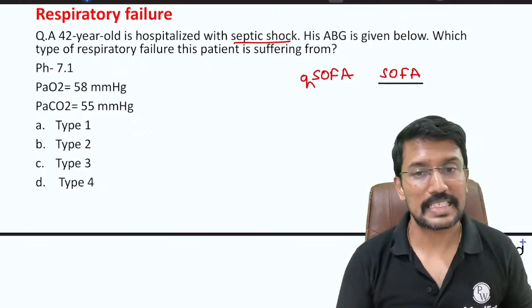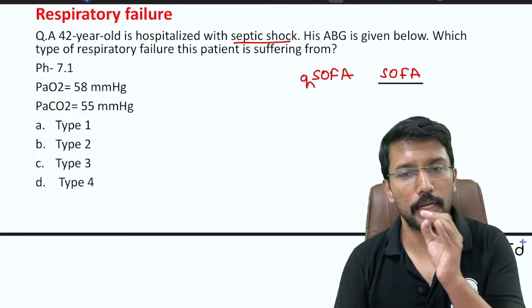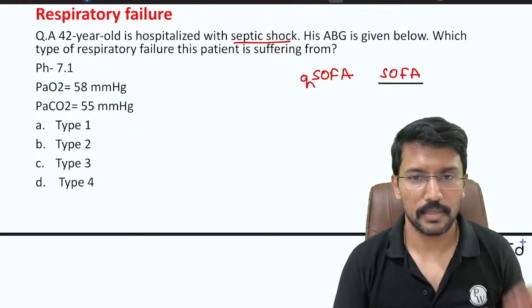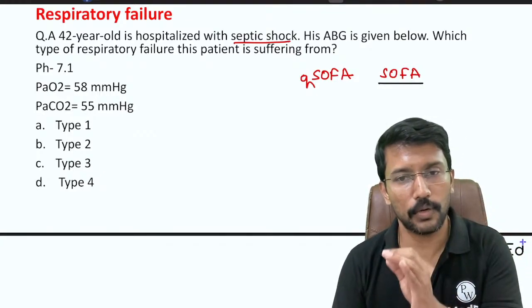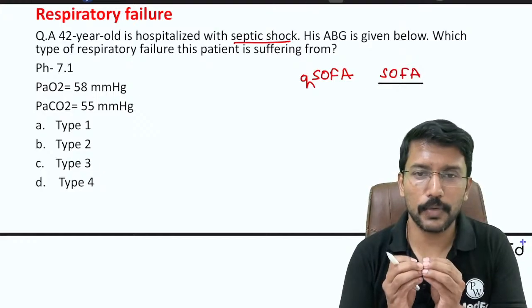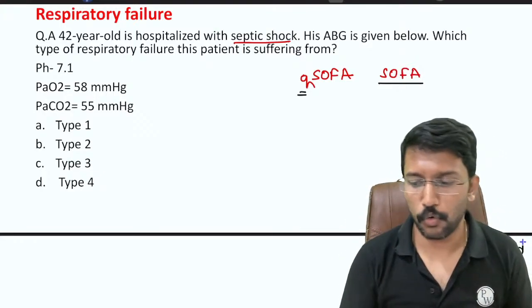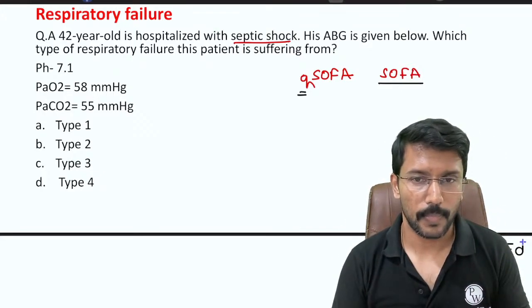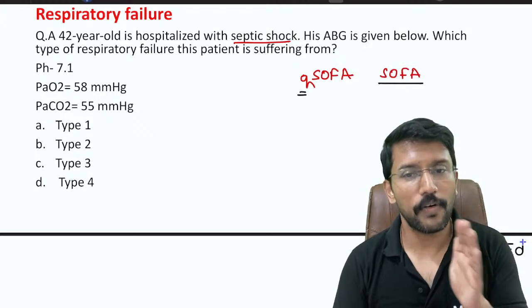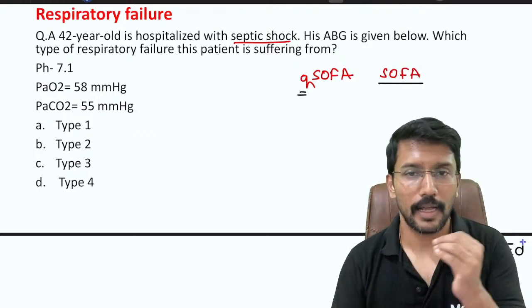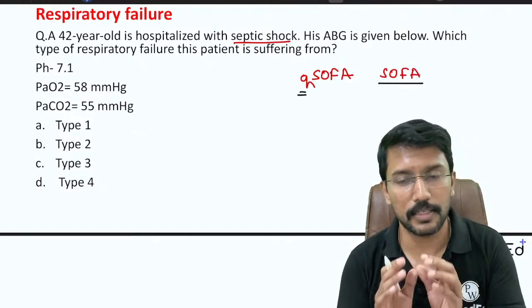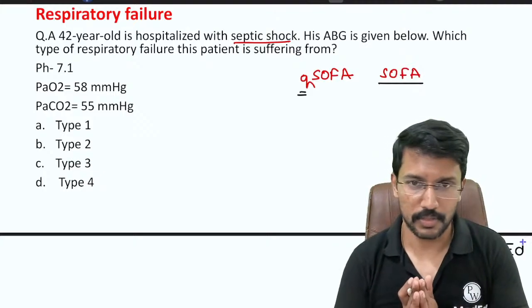SOFA stands for sequential organ failure assessment. A concise version of the SOFA is what is called quick SOFA, or qSOFA. What is it used for? SOFA is used for diagnosis of sepsis, and qSOFA is used for early recognition or screening of sepsis.